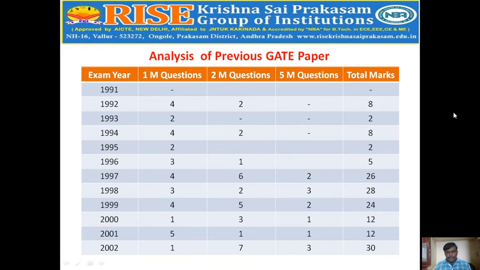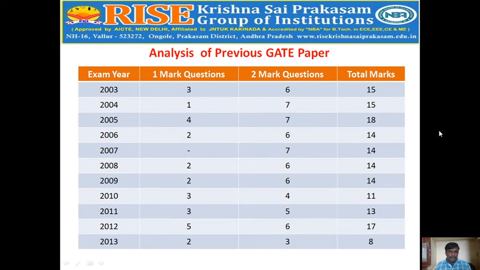Okay, that is 8 marks, 2 marks, 8 marks, 2 marks, 5 marks, 26 marks, 28 marks, 24 marks, 12 marks, 12 marks, and 30 marks. So that is the point of view. The variation of the marks from 1991 to 2002 is equal to 8 to 15 marks. That is the average point of view.